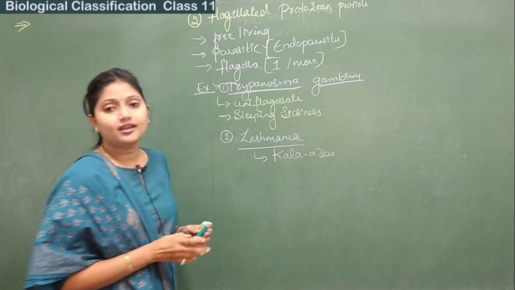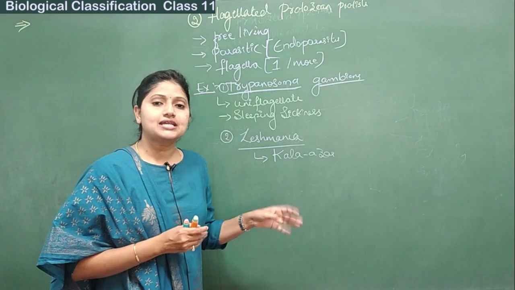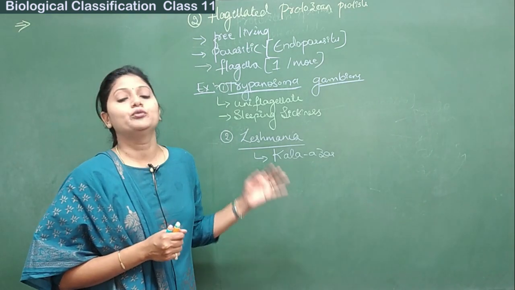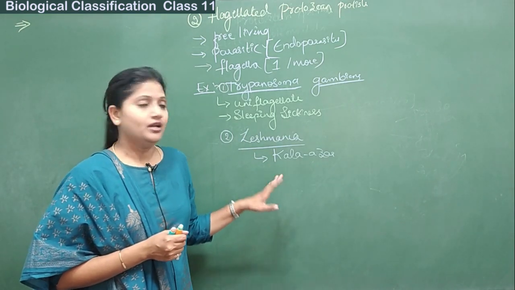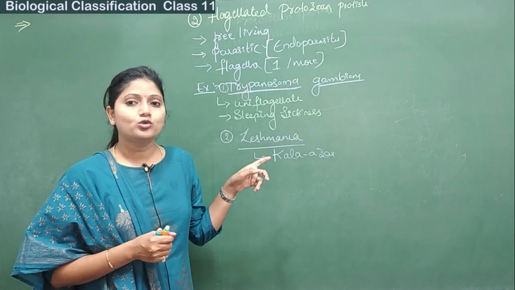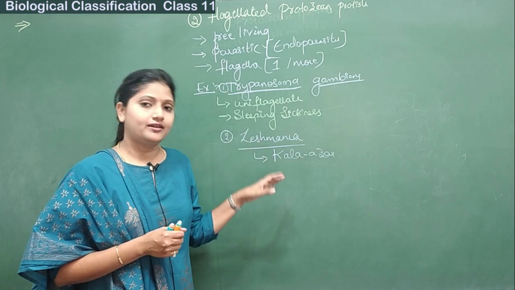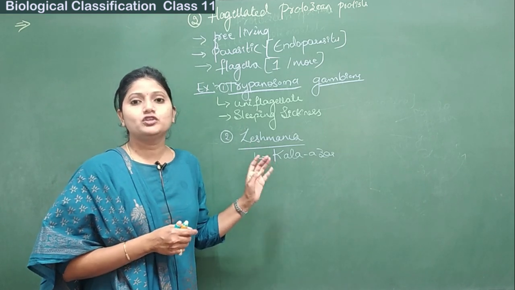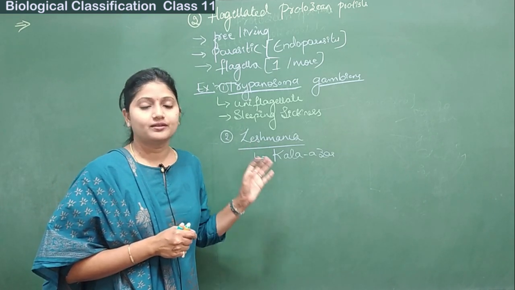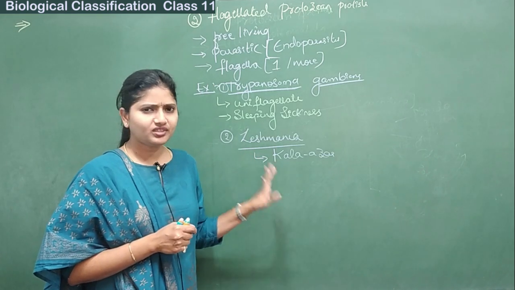So these are the two examples for the flagellated protozoan protists. The two examples are Trypanosoma gambiense, which causes sleeping sickness, and the second one is Leishmania, which causes Kala Azar usually. Fine, clear?